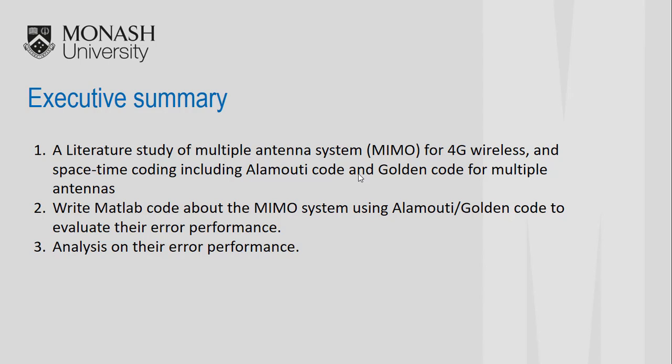The second part of the project is to write MATLAB code for the multiple input, multiple output system using the Alamouti code and the Golden code to evaluate their error performance. During this project, the MATLAB code for the Alamouti code was written first. Writing the Alamouti code helps a lot in writing the MATLAB code for the Golden code. The third part of the project is the analysis of their error performance.